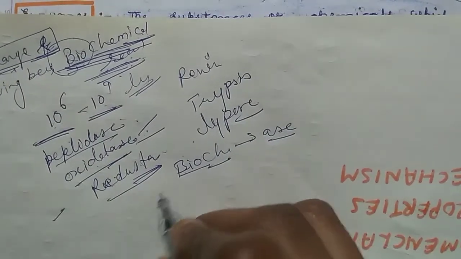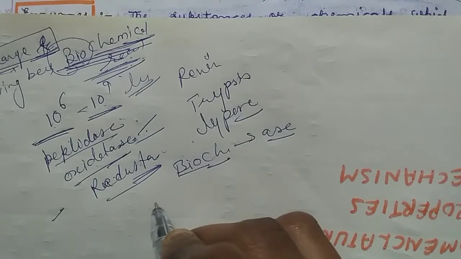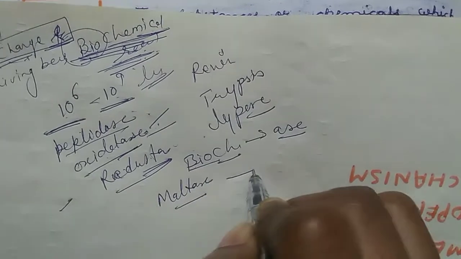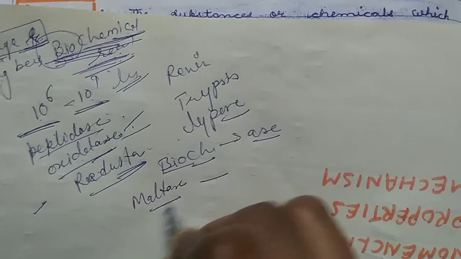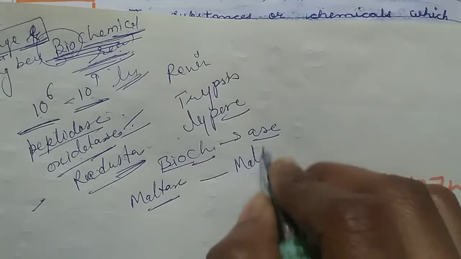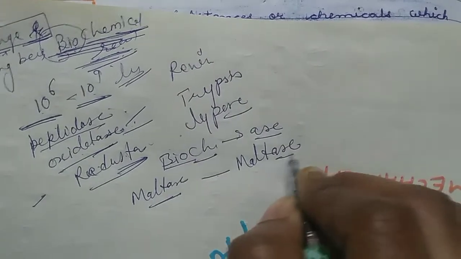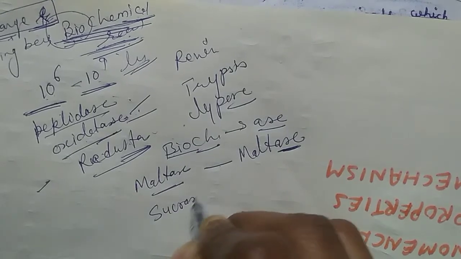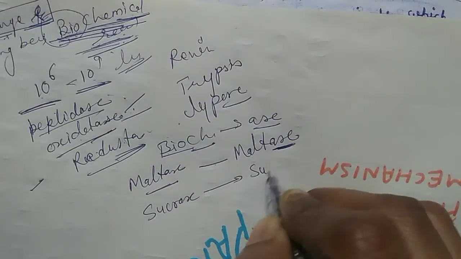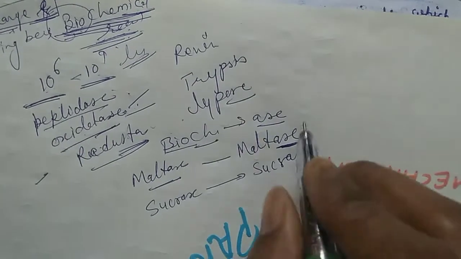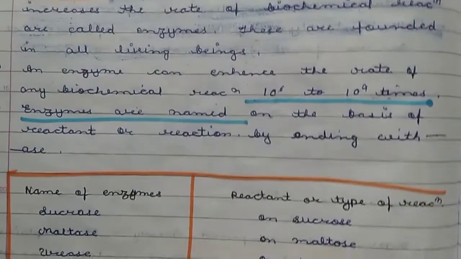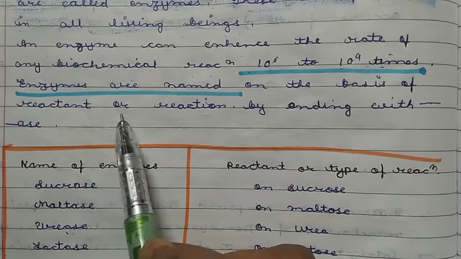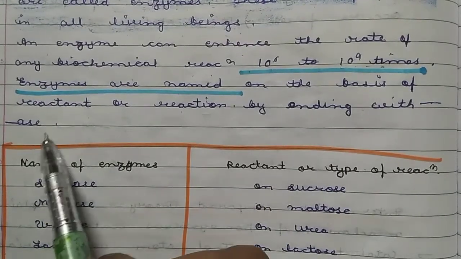For example, the enzyme which acts on the maltose molecule is named maltase. Ase is used. For sucrose, the enzyme is named sucrase. So you see, enzymes are named on the basis of the reactant or reaction by ending with ase.